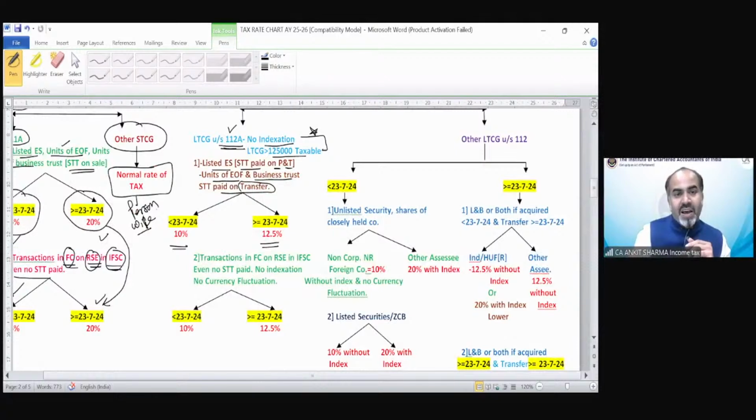Suppose these are long term and the transaction is in foreign currency, same like the short term. If these are long term, foreign currency, on a recognized stock exchange in IFSC, no STT paid. So no indexation benefit. Of course, section 112A says no indexation in any case. No indexation, no TTBR provision needs to apply. Rate would be exactly the same. So you can learn this also as a consolidated provision.